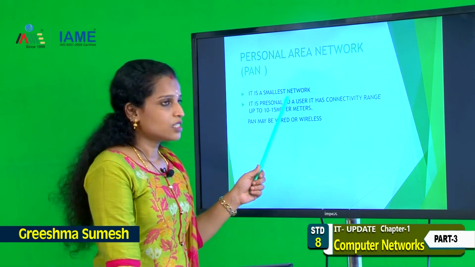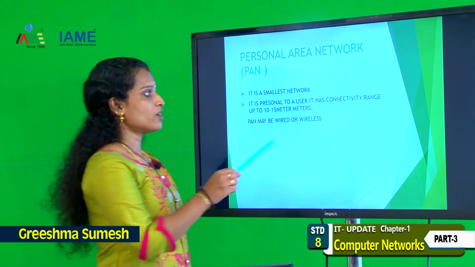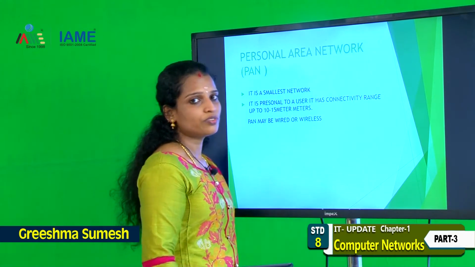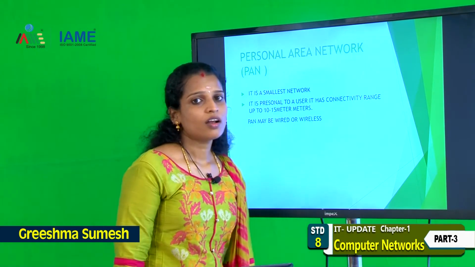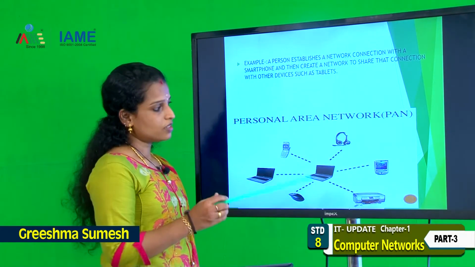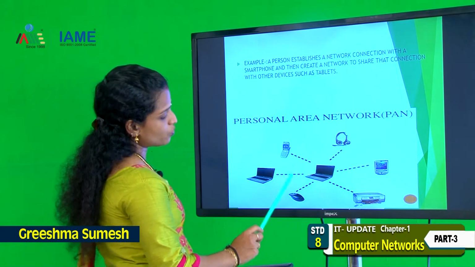Understood? Example. See, this is a personal area network.